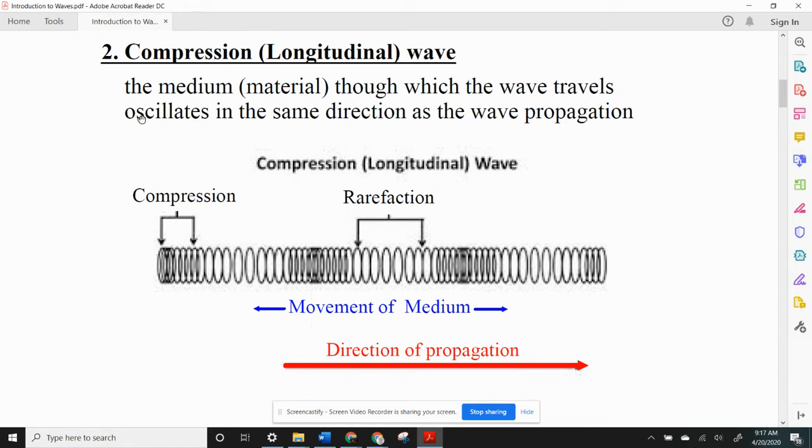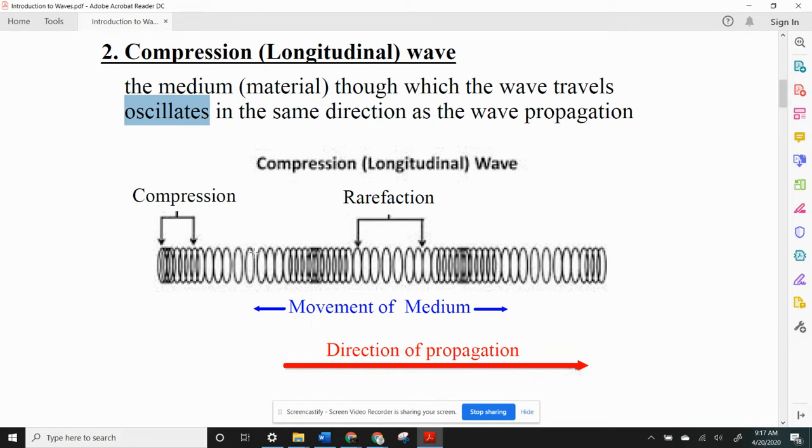By the way, let's talk about that word oscillates. It's a little different than vibration. Vibration means random. Oscillate means pattern. So think about an oscillation as a vibration with a pattern. So if you took a molecule of the slinky here, it would go back and forth and back and forth in a pattern.